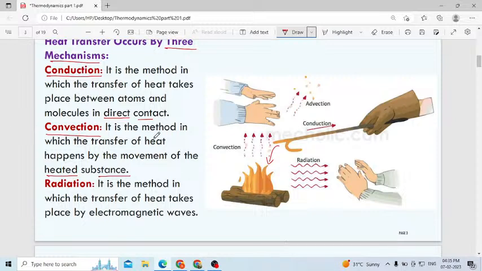Okay, then convection means there is no direct contact. You can see the gap between your hand and the fire, and due to the convection method, this heat will get transferred and reach your hand, then your hand will get warmed up.